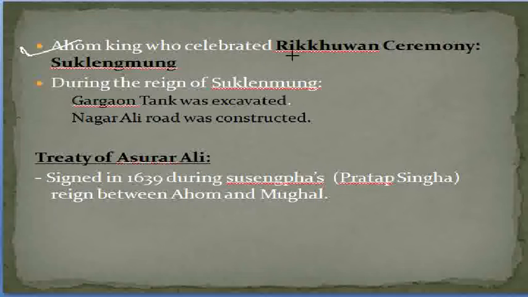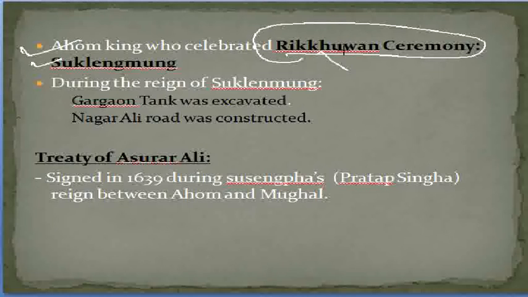Next point: the Ahom king who celebrated the Rikuan ceremony. The answer is Suklingmung. When we talk about the Rikuan ceremony, it is celebrated when a new king is installed.